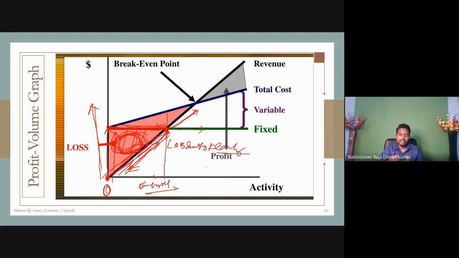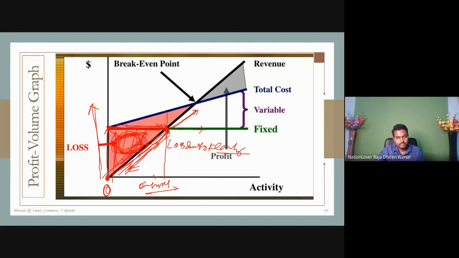Because when you are unable to compensate your fixed cost, how can you earn a profit? Variable cost is different. Variable cost means, when you start producing the goods, the cost incurred on these components and this material is called the variable cost. Even if you have not started production, you still have to bear the fixed cost. That's why fixed cost comes first. So now up to this point, due to fixed cost, you have incurred this much of loss.